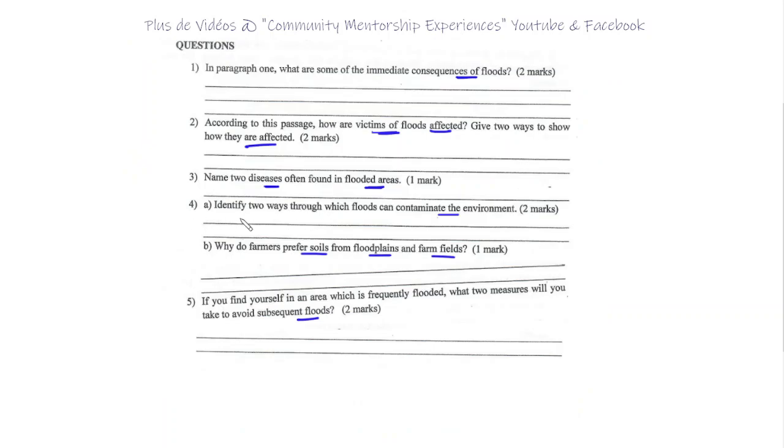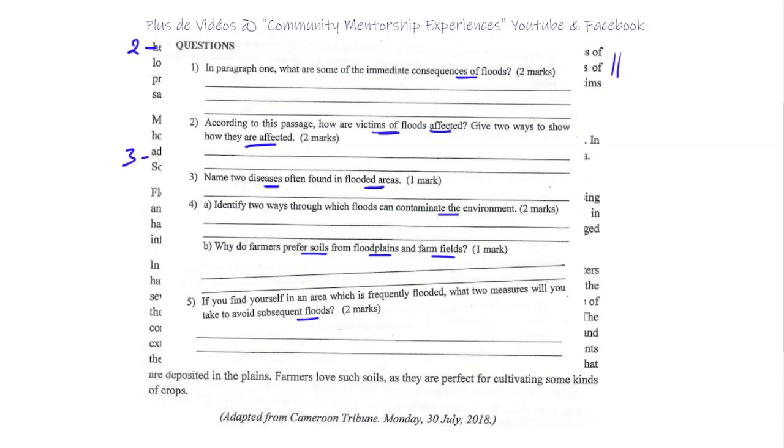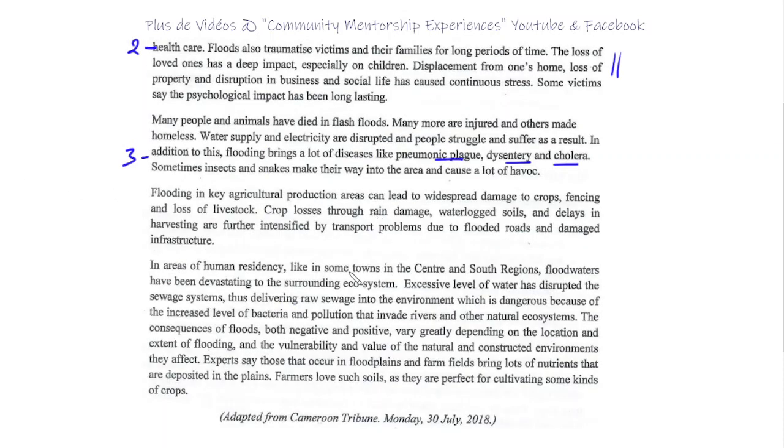Question 4: identify 2 ways through which floods can contaminate the environment. And then, why do farmers prefer soil from floodplains and farm fields? I do remember reading it in this paragraph. Regarding question 4, we talked about the disrupted sewage system.